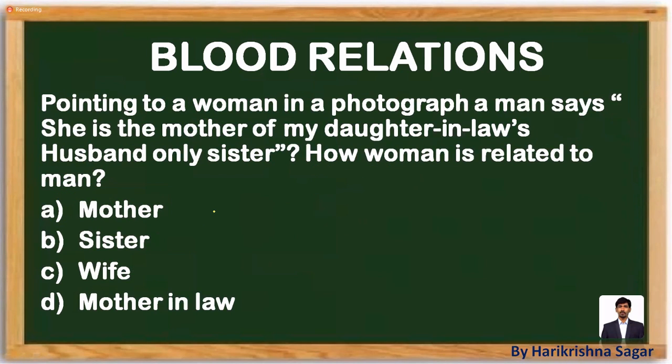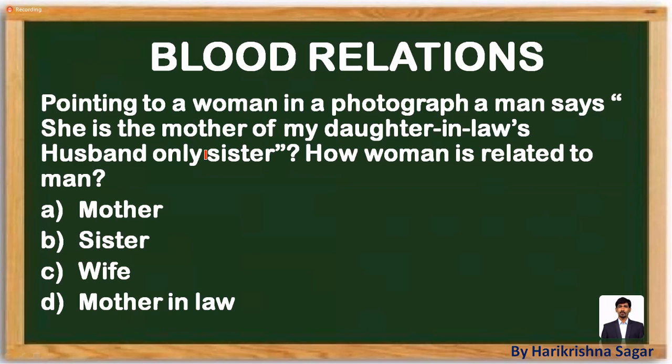You get one more question which is available on the screen. Read the question carefully, use the back solving approach or otherwise solve the question in a regular way. Anything is fine. Pointing towards a woman in the photograph, a man says, she is the mother of my daughter-in-law's husband's only sister. My daughter-in-law's husband's only sister. So how can we take it?